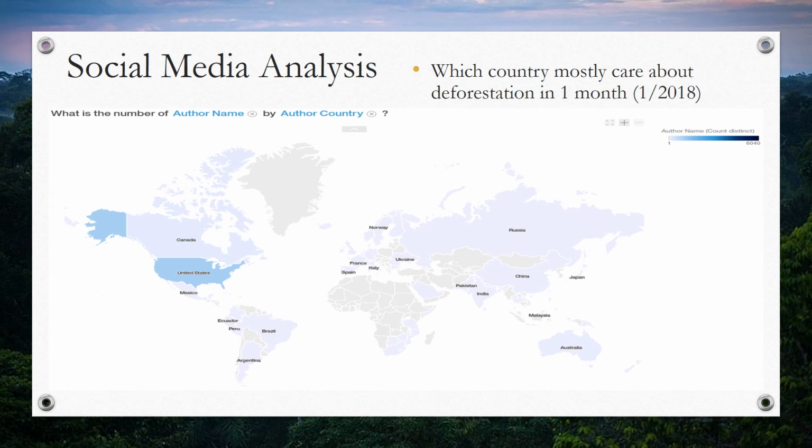As you saw from the previous slide, there are not many people caring about deforestation. This is a geographic graph that shows which country usually makes articles or news about deforestation. The darker, the more people are issuing news or articles about deforestation. From this graph, you can also tell that not many countries care about deforestation.